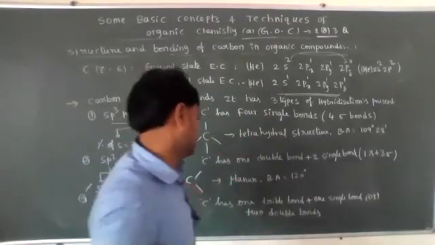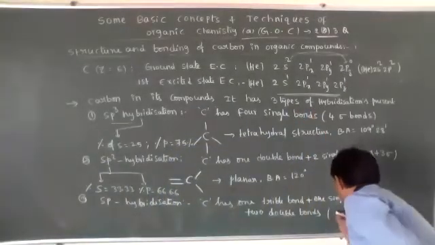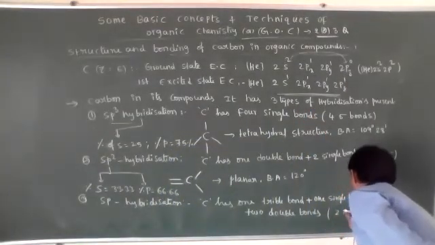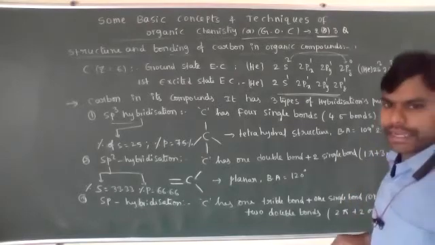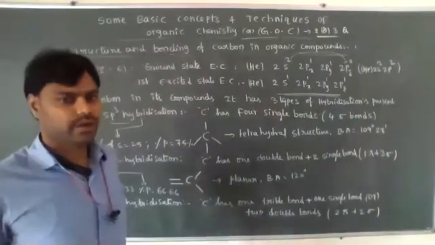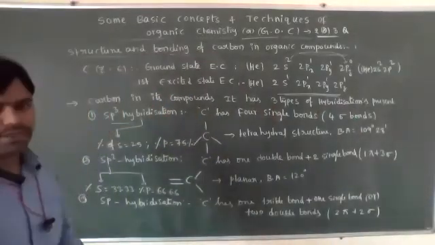Two double bonds means two pi bonds; two pi and two sigma bonds are present. Then we will get sp hybridization.